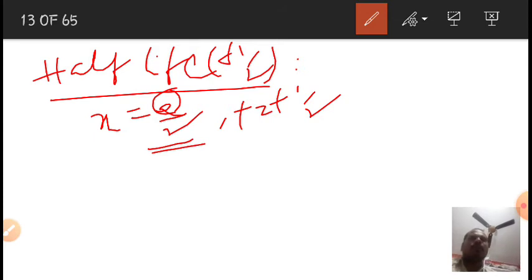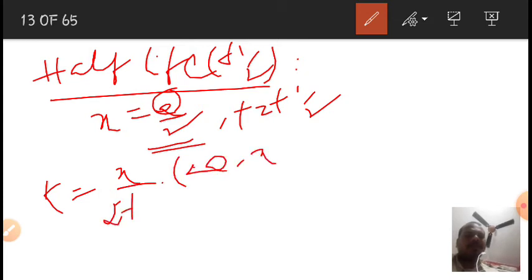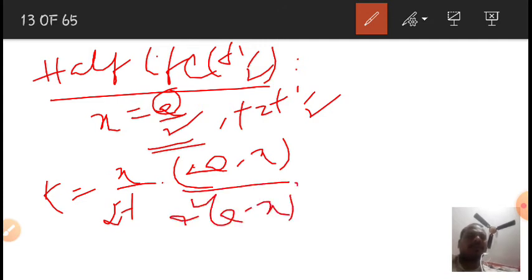To derive the equation for the half-life of third order reactions, I am using x is equal to a by 2, t is equal to t half, and putting these values in the equation of the rate constant of third order reactions, that is k is equal to x by 2t into (2a minus x) by [a square into (a minus x) whole square].